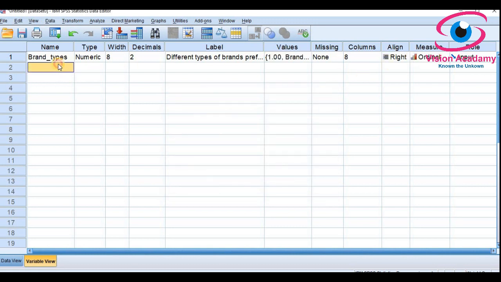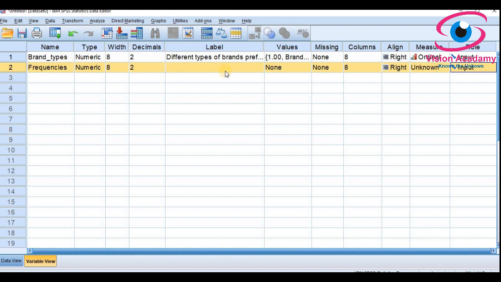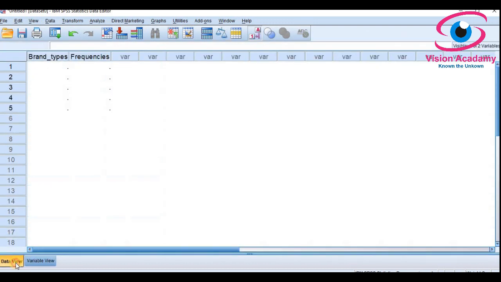Now I will go for one more variable called frequencies of respective brands. I will give frequency of all brands. We will keep it as scale data, and we'll go to data view. In the data view we have 5 types of brands.